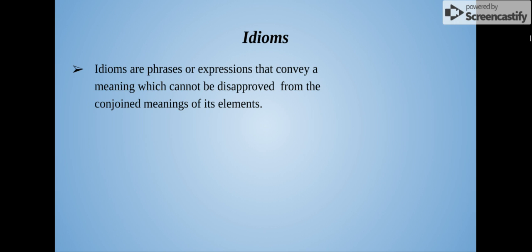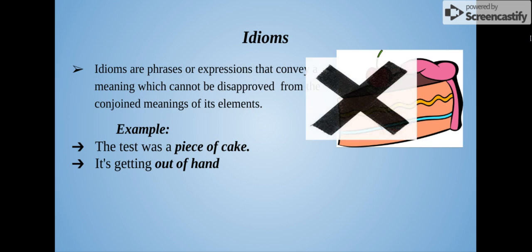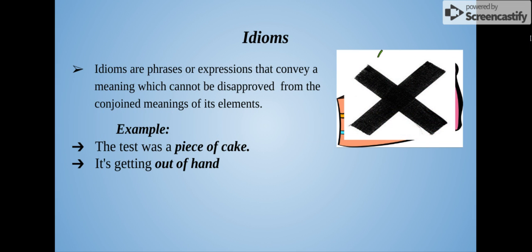Let's take a look at idioms. Idioms are phrases or expressions that convey a meaning which cannot be determined from the combined meaning of its elements. Idioms are kind of like similes. They just don't use the word as in them. So if it doesn't use as or like, it's an idiom. For example, the test was a piece of cake. That doesn't exactly mean that the test was to eat a piece of cake. It was just very easy. The test was very easy. They're using the idiom piece of cake to describe it.